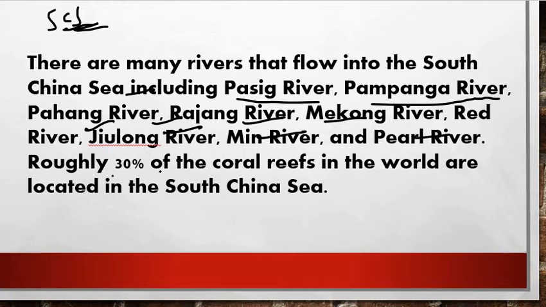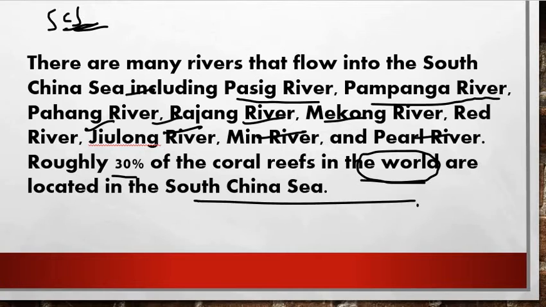And 30% of the coral reefs in the world are located in the South China Sea. So you have to keep note of these things, and I expect that you will re-listen to the video, friends, because whenever you re-listen to this video, you'll get a proper revision by that.